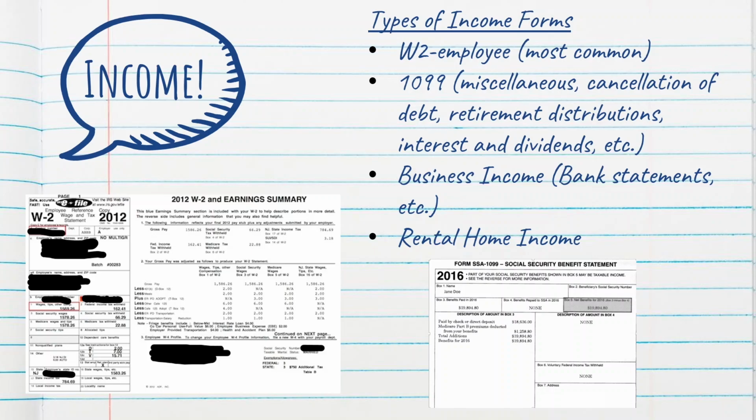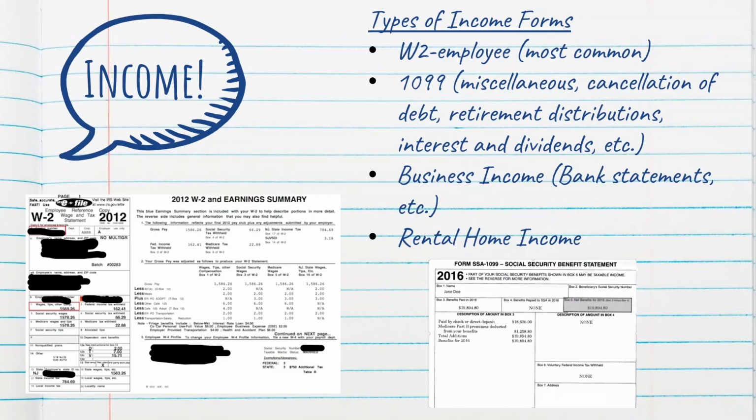There are different types of forms that income is reported on. As we talked about on the last slide, we have W-2 income, which is where you work for an employer as an employee. It is the most common type of income, and we can see an example W-2 here on the bottom left of the screen, where the income is listed, how much they made, as well as how much they paid out in taxes.